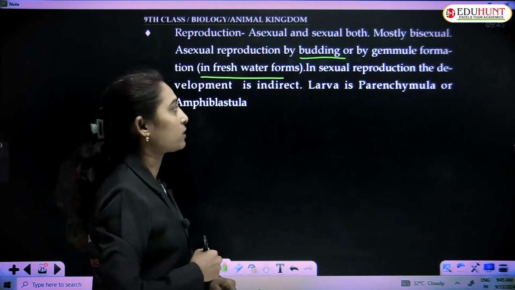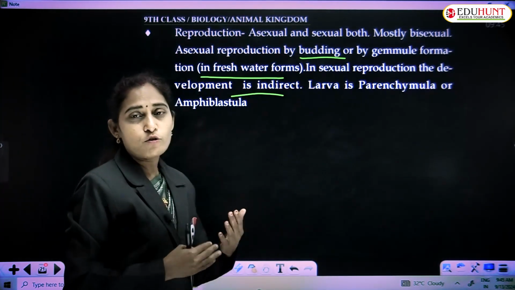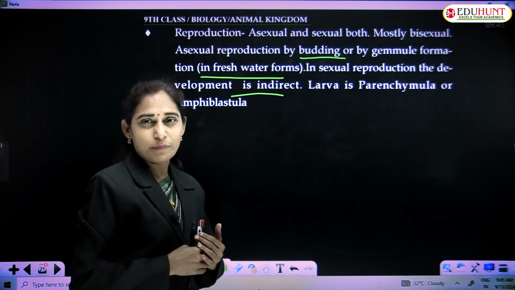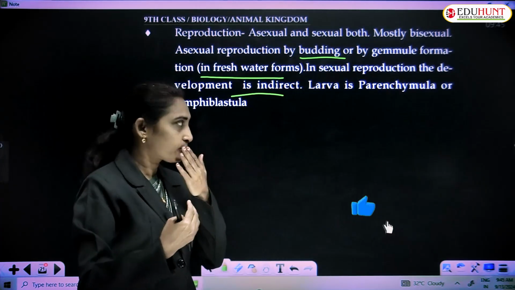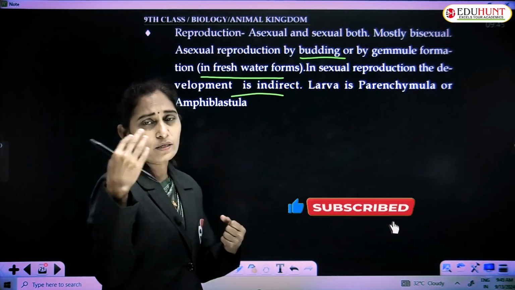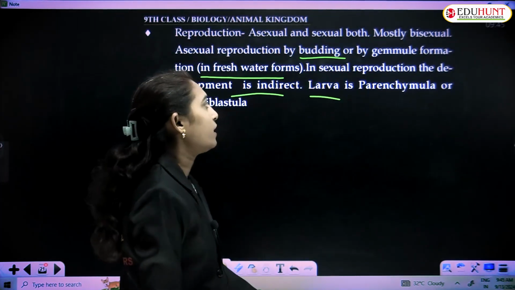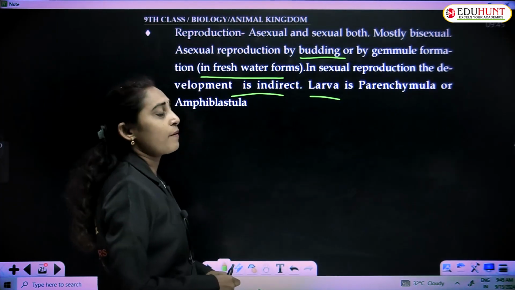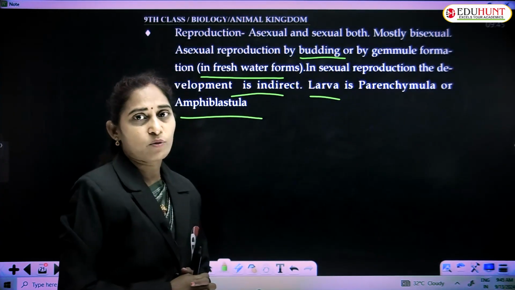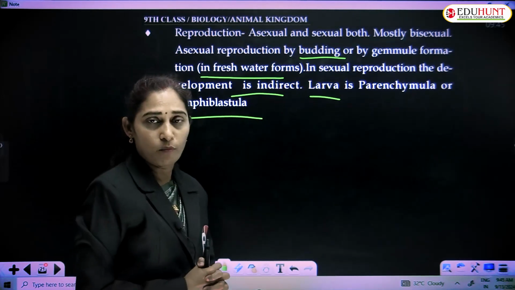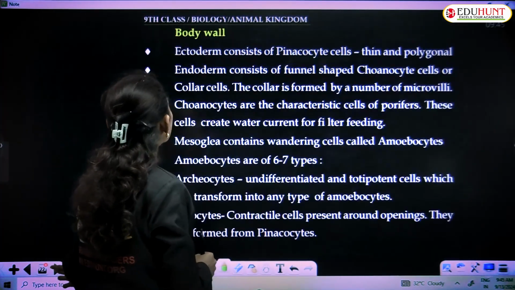In sexual reproduction, development is indirect, that is, they produce a larva. Indirect means there are intermediate stages between the zygote and the adult, the larva. The larva, amphiblastula or parenchymula, shows locomotion. Keep in mind, locomotion is shown by the larva.